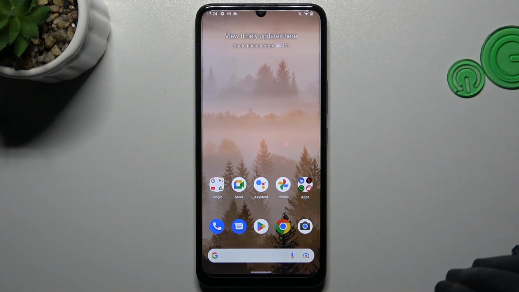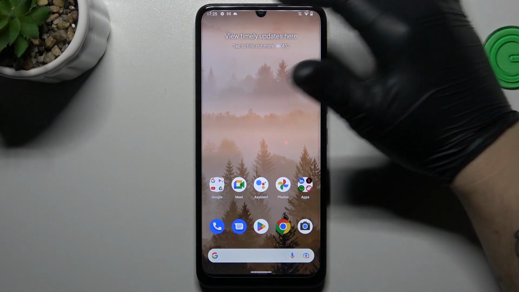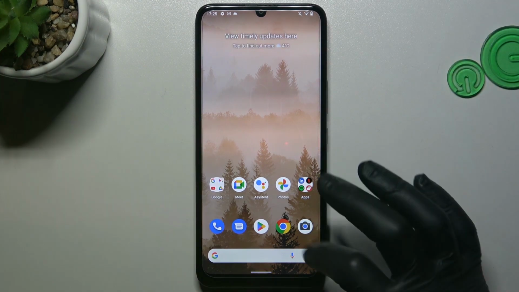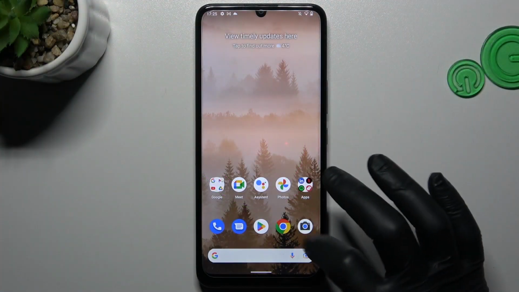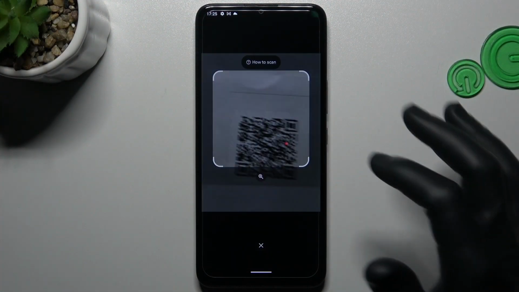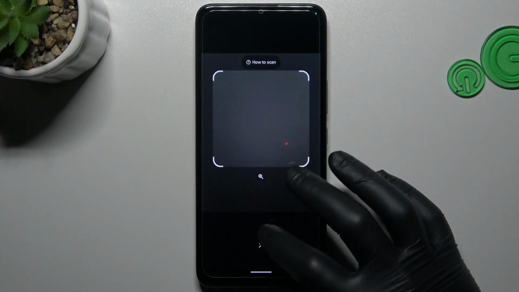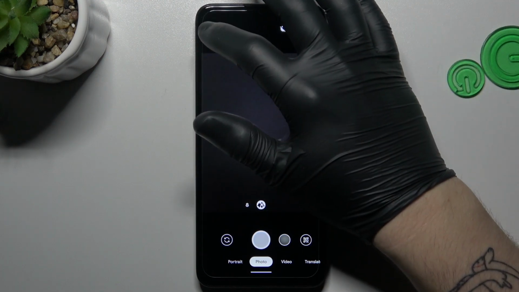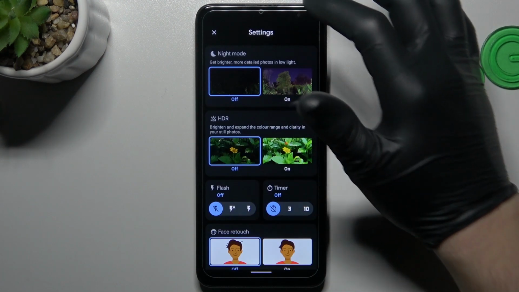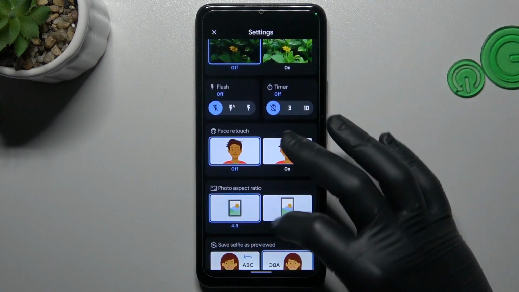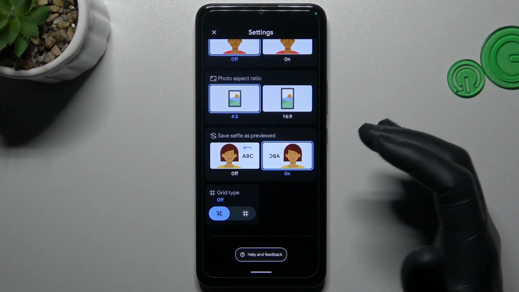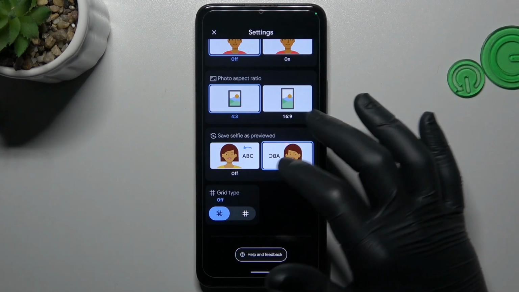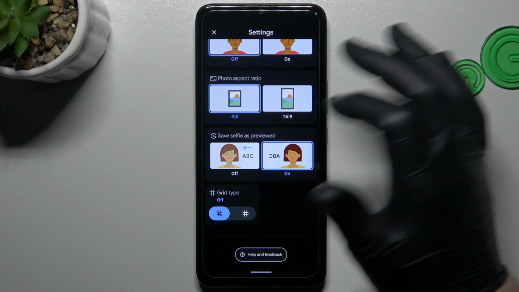Today I'll show you how you can manage a screen mirror effect of your front camera in the Nokia C31. So at the start open the camera app. Now just go to the settings and look for this option. Now just choose that you want to turn on the screen mirror effect or just turn it off.